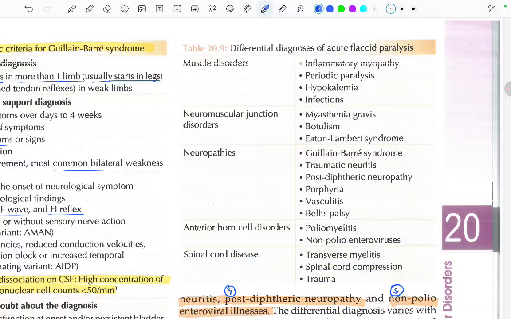There are a lot, right? Let's revise them once again. In muscle disorders, there can be inflammatory myopathy, periodic paralysis, hypokalemia, and infections. In neuromuscular junction disorders, myasthenia gravis, botulism, Eaton-Lambert syndrome. In neuropathies, there can be Guillain-Barré syndrome, traumatic neuritis, post-diphtheria neuropathy, porphyria, vasculitis, Bell's palsy. In anterior horn cell disorders, poliomyelitis and non-polio enterovirus. In spinal cord diseases, there can be transverse myelitis, spinal cord compression, or trauma.